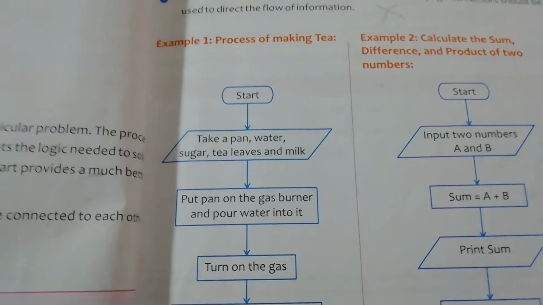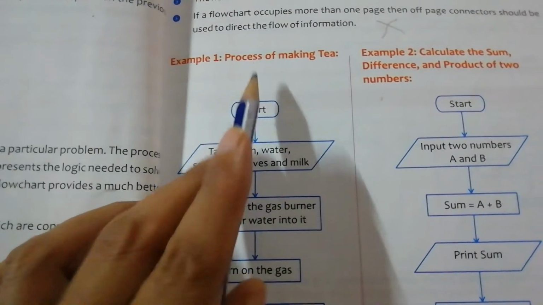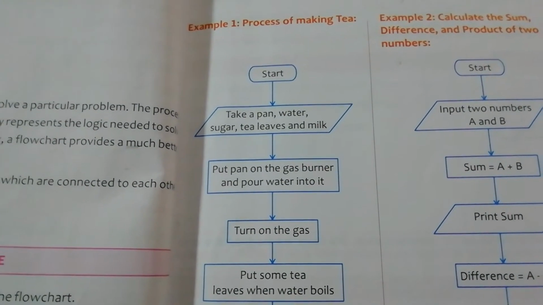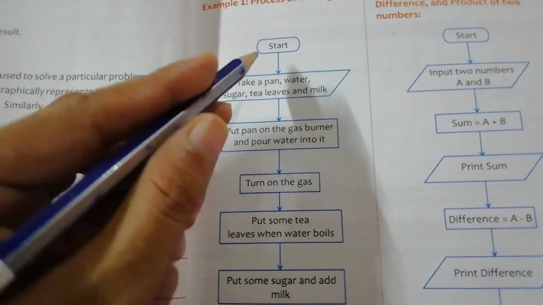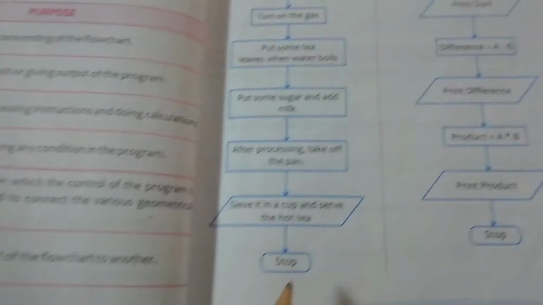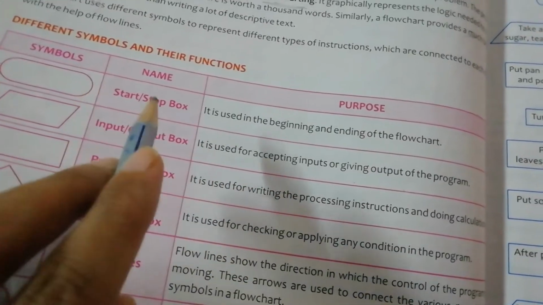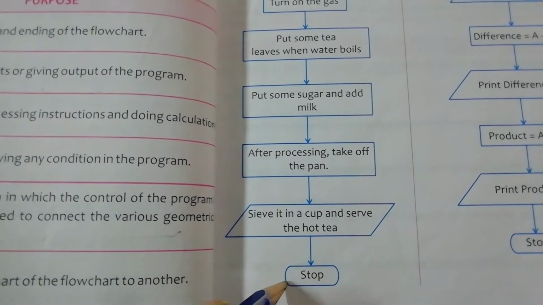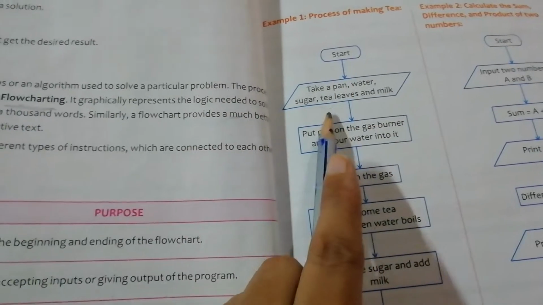So in this one, let's have example number 1, the process of making a tea. So first of all you have to make an algorithm, then a flowchart. So let's have a flowchart first. So there is a start symbol and there is an end symbol. Start and end, just like this. Start and stop should be at the starting and ending of the flowchart. So after this one symbol, this one, it is an input output box.